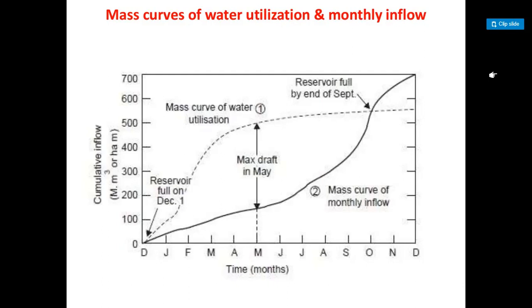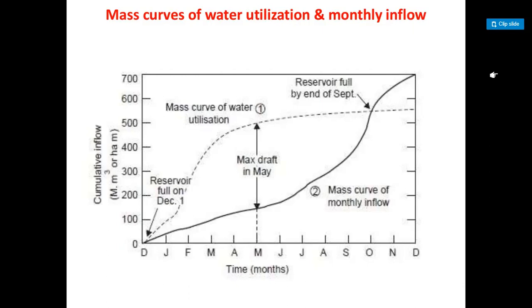Here guys, in this figure I will explain, a typical mass curve is here. Hence the mass curve is also known as the Rippl curve or Rippl diagram. The difference in the ordinates of any 2 points on the curve is the summation of the flow during the intervening period of time, if they are joined by a straight line.